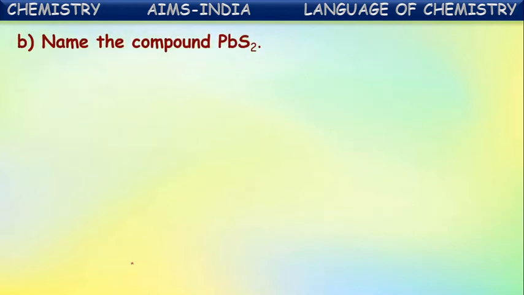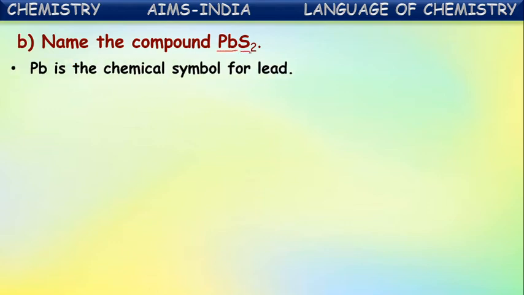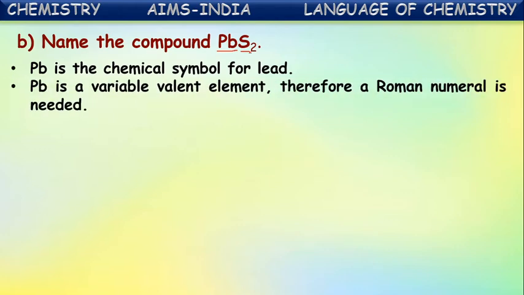One more compound we need to understand is how to name the compound PbS2. Here the cation is lead, and the anion is sulfur. Pb is the chemical symbol of lead, so the cation name becomes lead. Pb is a variable valent element, therefore a Roman numeral is needed.